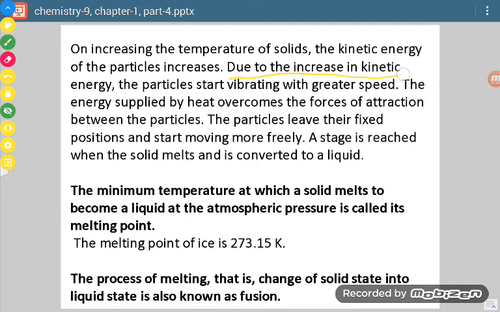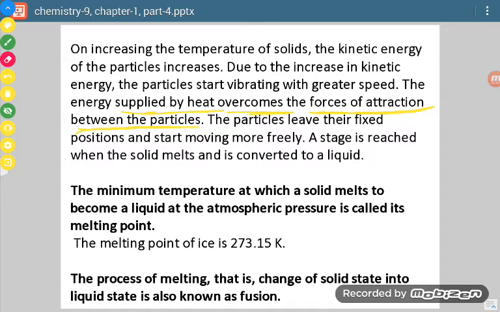Due to the increase in kinetic energy, particles start vibrating with great speed. In solids, as we studied earlier, particles cannot move but they can vibrate. Now when we continuously heat it, the supplied heat will overcome the force of attraction between the particles.